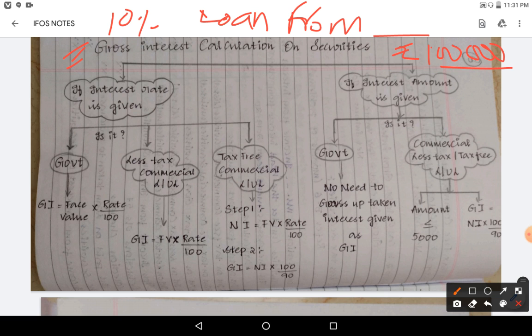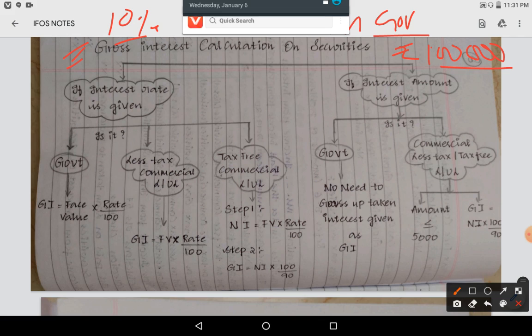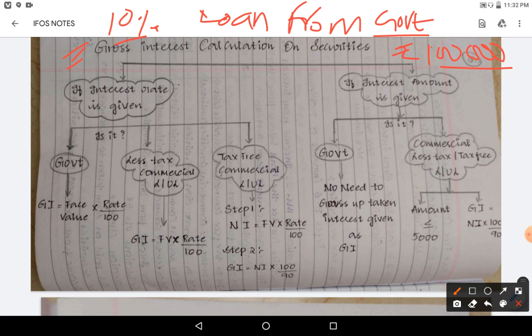This is the loan amount and this is the rate of interest on loan. Suppose the loan is from the government.